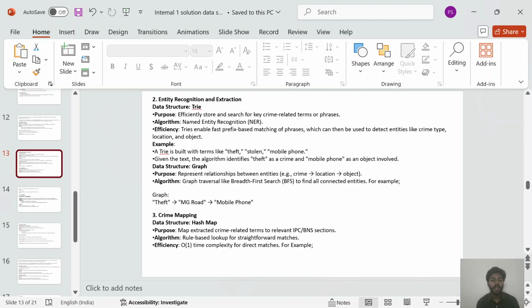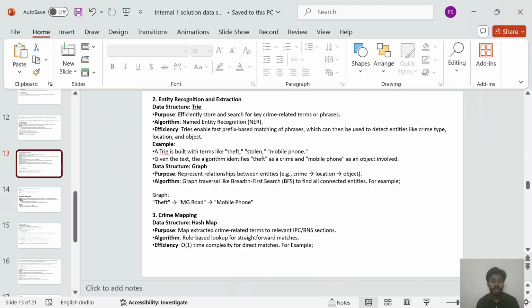Second is entity recognition and extraction. The data structure is a trie. The purpose is to efficiently store and search for key crime-related terms or phrases. The algorithm is named entity recognition. Efficiency: tries enable fast prefix-based matching of phrases, which can then be used to detect entities like crime type, location, and object. For example, a trie is built with terms like theft, stolen mobile phone, and given the text, the algorithm identifies theft as a crime and mobile phone as an object involved.